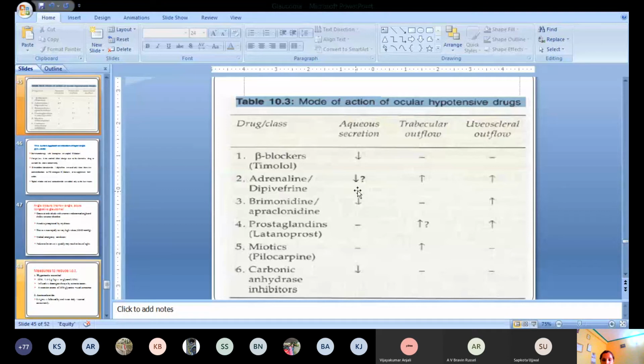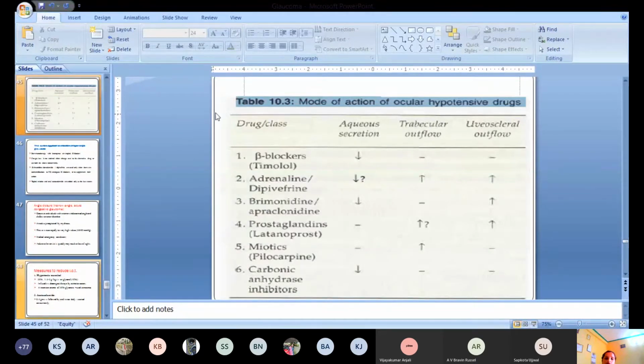Likewise, adrenaline has some effect on aqueous secretion, but it increases the trabecular outflow as well as the uveoscleral outflow. Brimonidine and apraclonidine decrease the aqueous secretion. They do not have any effect on trabecular outflow, but they increase the uveoscleral outflow.